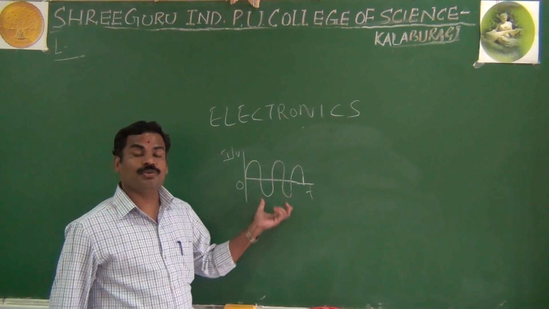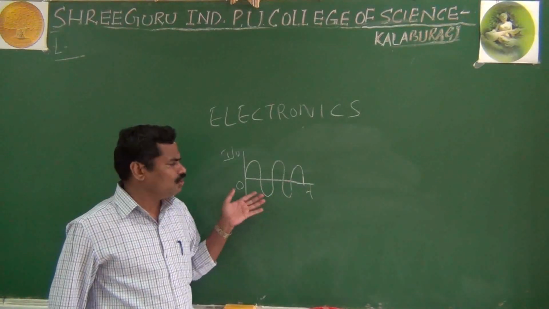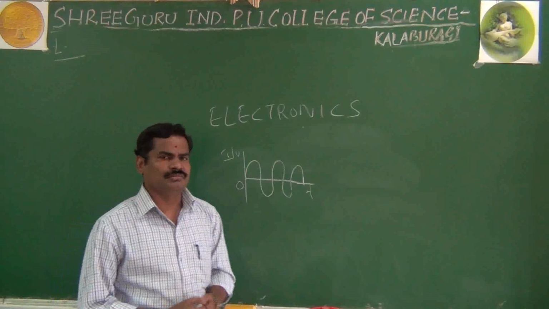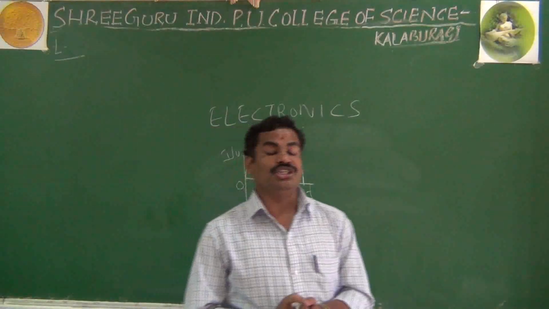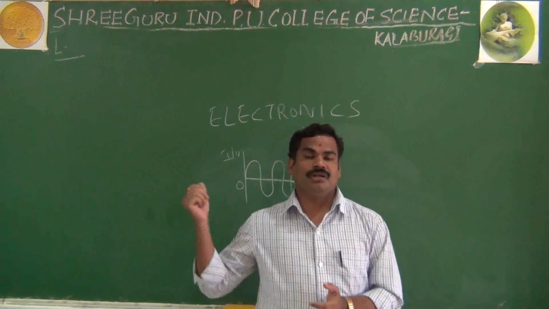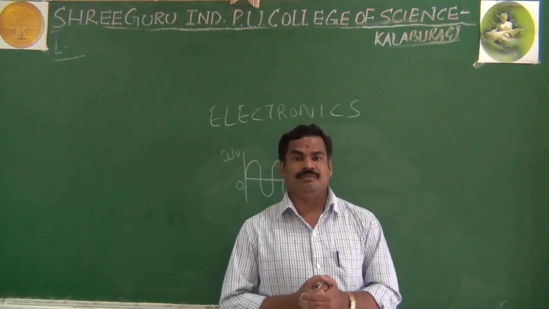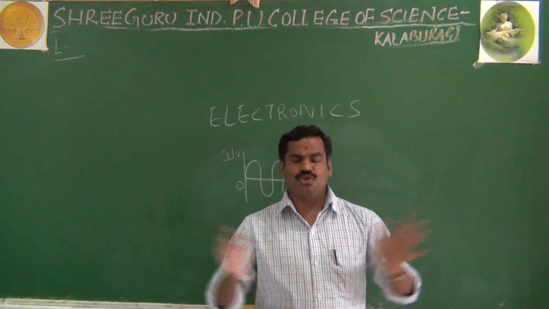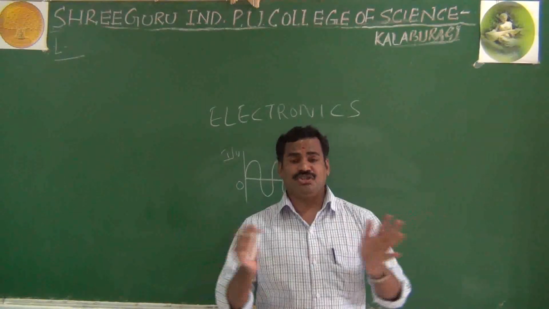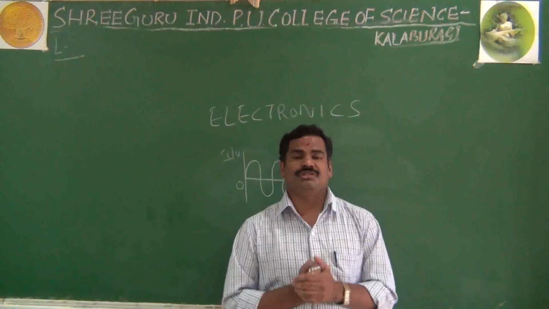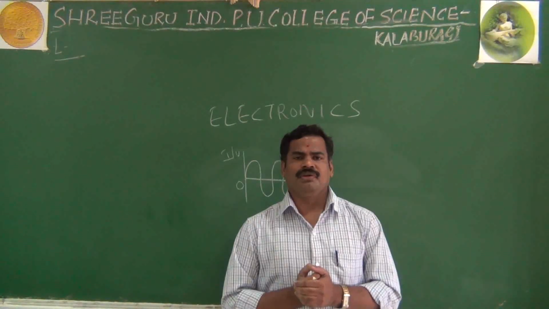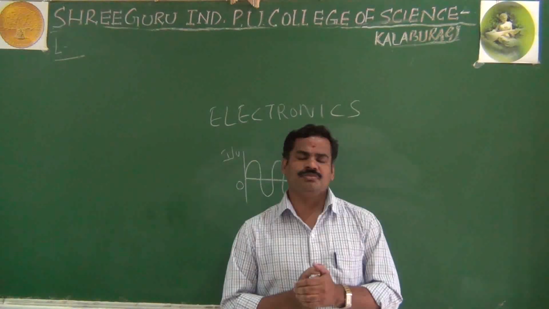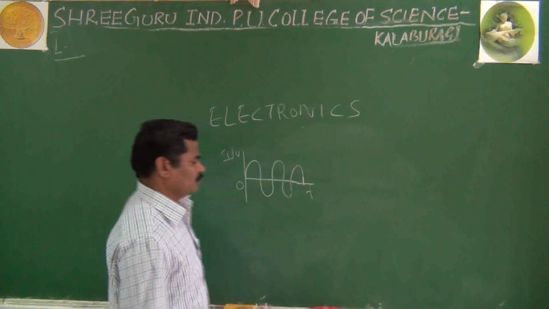It is very difficult to process the signal, and because it is moving very fast, the circuit is so complicated. The analog circuit is so complicated, and because of that it is big in size. It is so bulky, and it takes so much time to process the signal and data. And another most important thing, the noise.